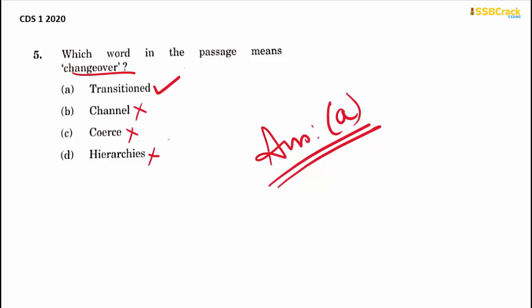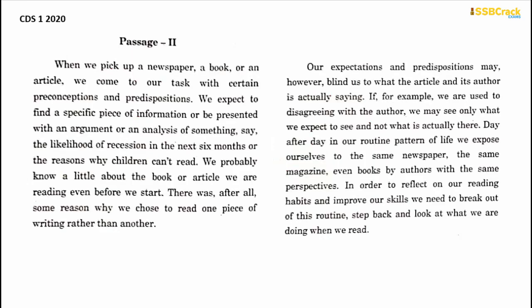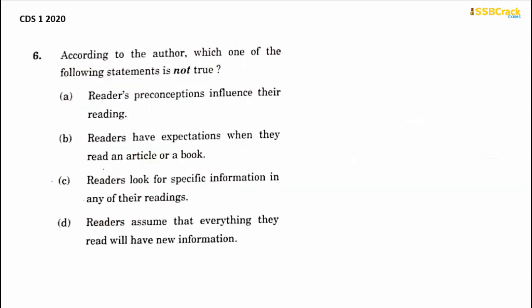Now we will come to passage 2 and we will not read the passage at first as usual. This is a shortcut, so we will go straight to the question here. According to the author, which one of the following statements is not true? That means which is false. So you have to find out the false statement. Alright. So you have to eliminate the true statements actually.